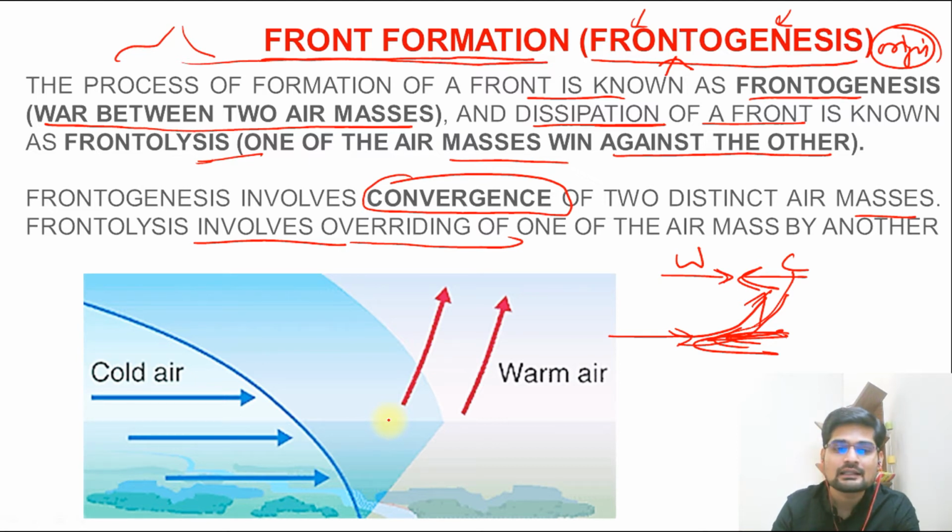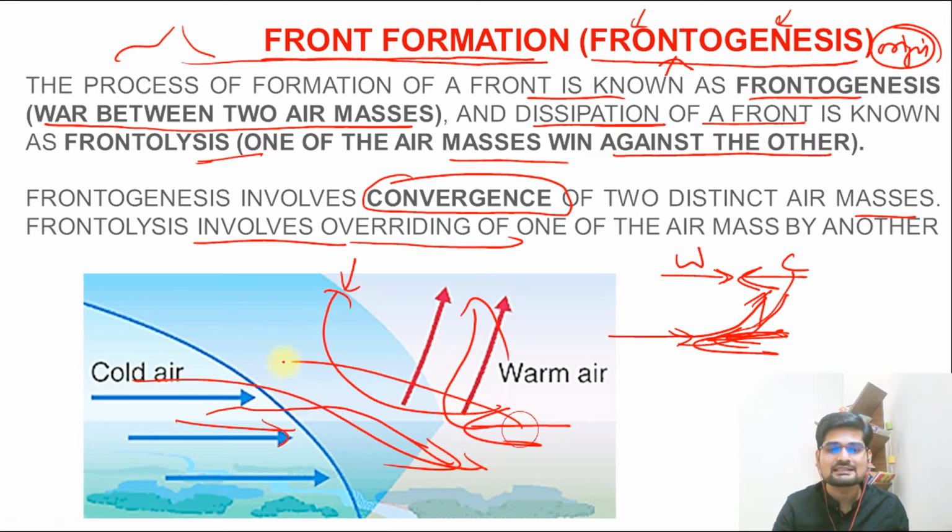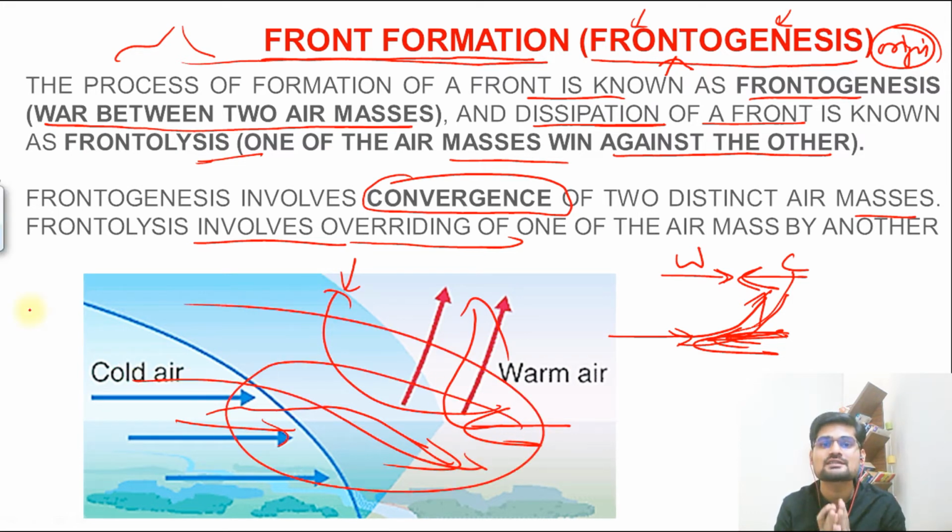That is important. Now in this image also you can see what is happening. Warm air meeting cold air. Warm air has this tendency to automatically rise up, and cold air is denser, so cold air is going down. This keeps happening. If warm air is coming from here and cold air is coming, warm air will go up, cold air will go down. This is what is important in terms of what we understand as frontogenesis or frontolysis.